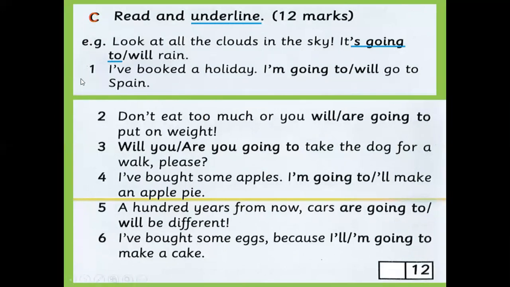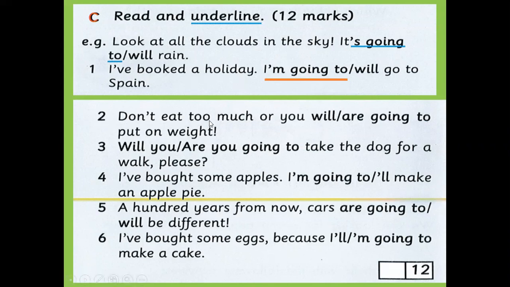Number one, I have booked a holiday. Do you know the meaning of booking a holiday? It means that you paid some money, that you made a reservation or a booking. So if you book a holiday, it means there is a planning here, that you plan to do something. So we say, I am going to go to Spain. Why? Because you have booked the holiday, right?